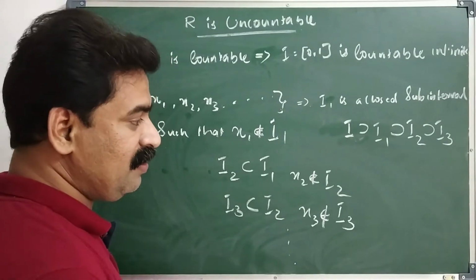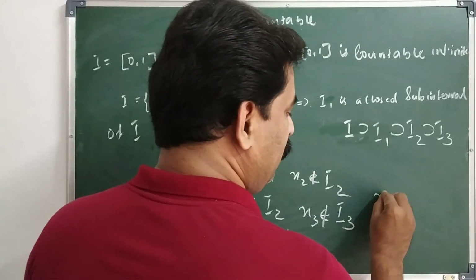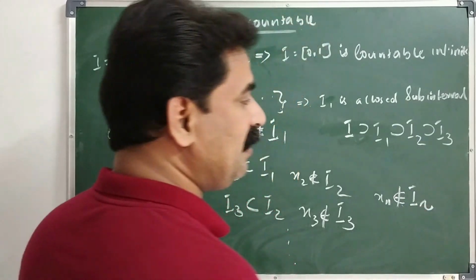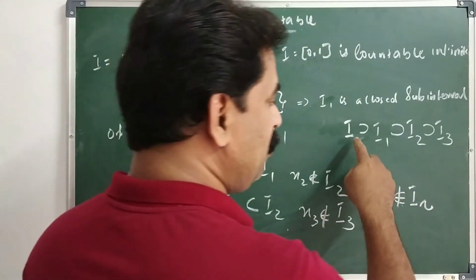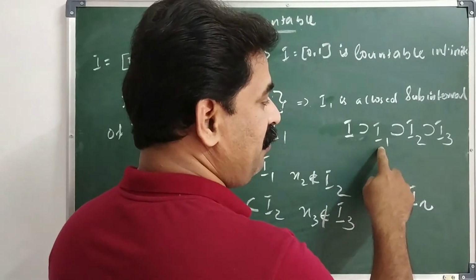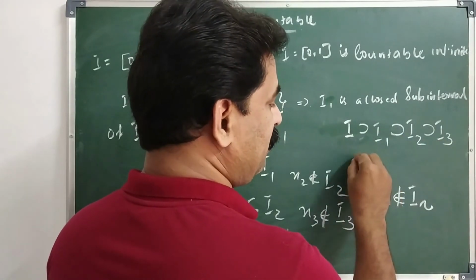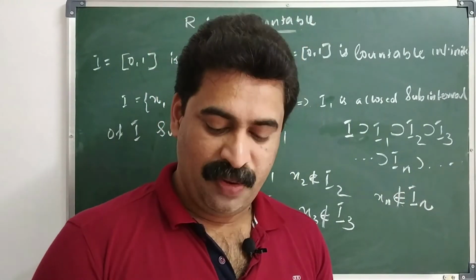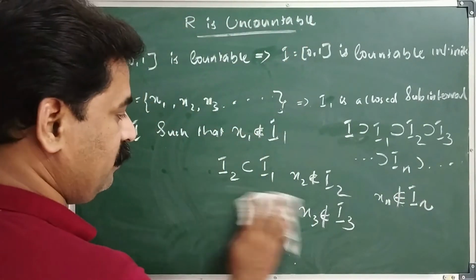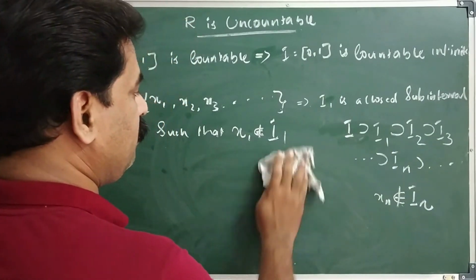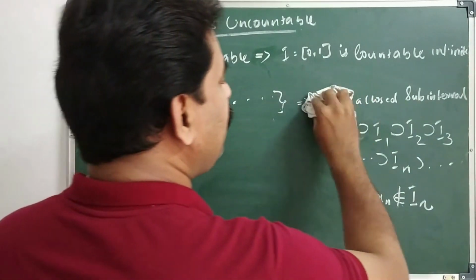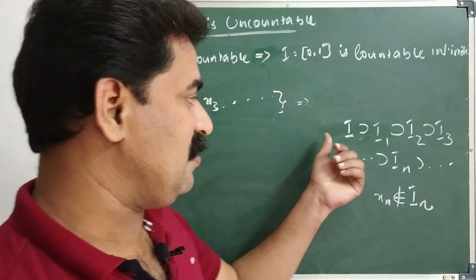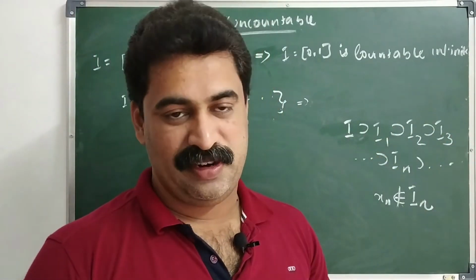Continue this process. Then generally we can write xn does not belong to In. Also I superset I1 superset I2 superset I3, etc., superset In, etc. Clear? Here we get a nested sequence of intervals.